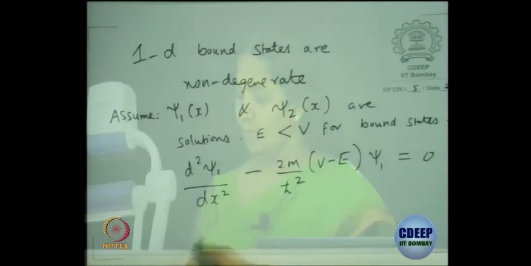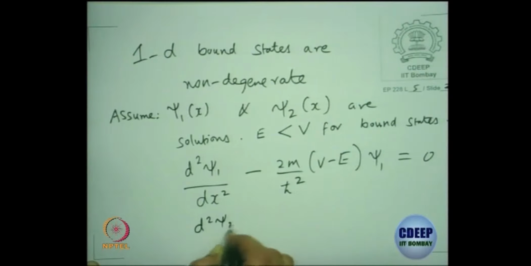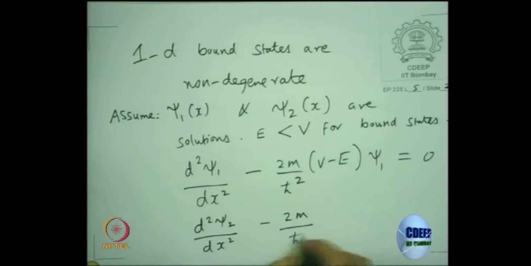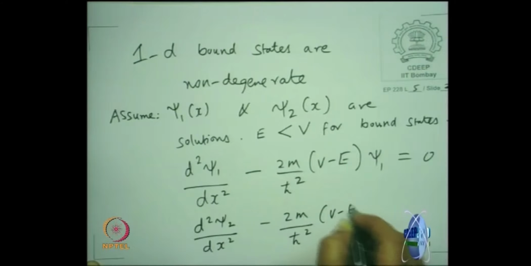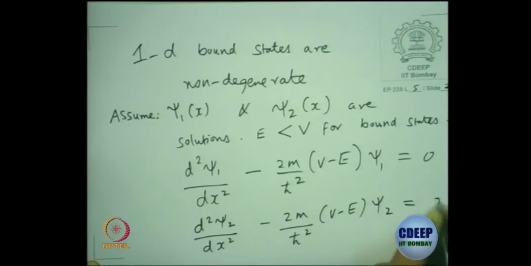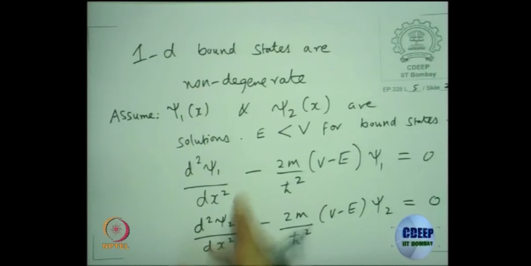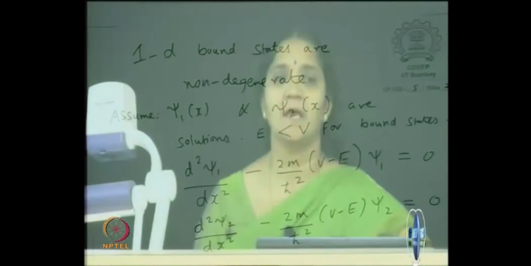Take the energy to be less than the potential energy of the barrier. Similarly, you can write a similar equation for psi 2 equal to 0. Both are allowed solutions is what we are assuming, which means for E less than V, both have to satisfy the time independent Schrodinger equation.